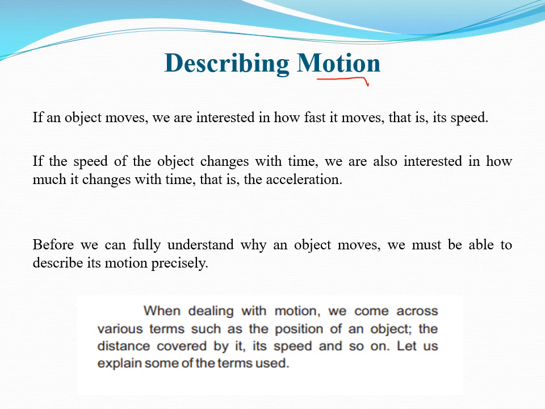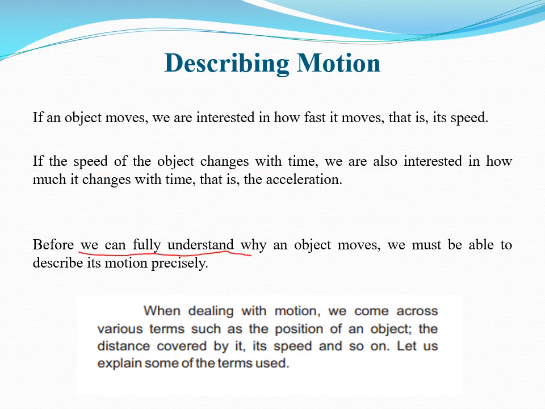So let's begin. If an object moves, we are interested in how fast it moves, that is its speed. And if the speed of the object changes with time, we are also interested in how much it changes with time, that is its acceleration.